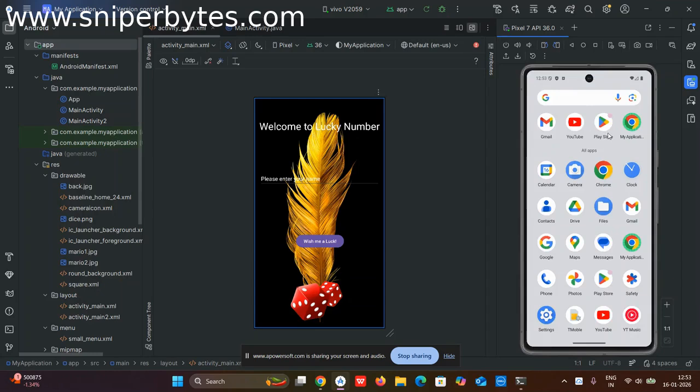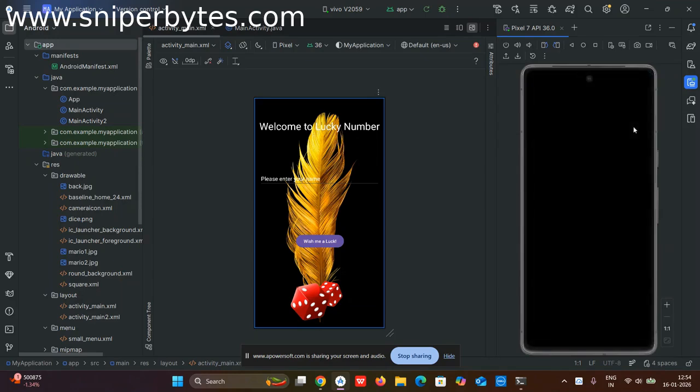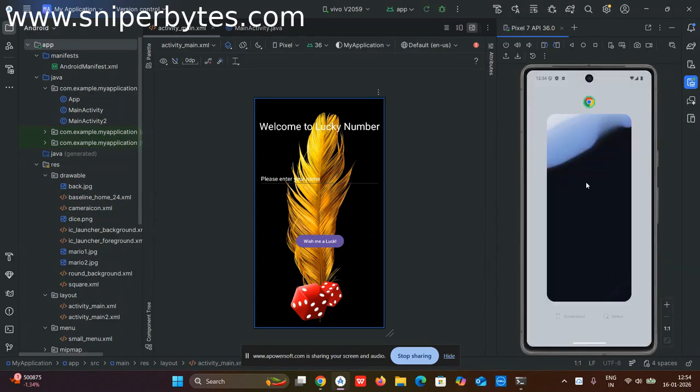Now see, this application, I'm clicking on this particular application, my application. Oh, it's not opening. Why? Did I do something wrong? But yes, it's installed. The emulator is basically very slow.